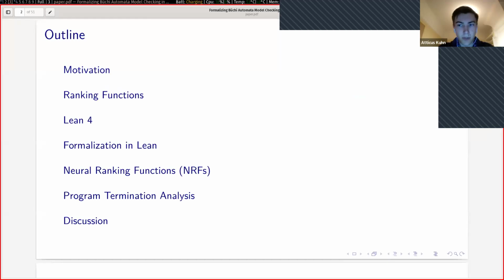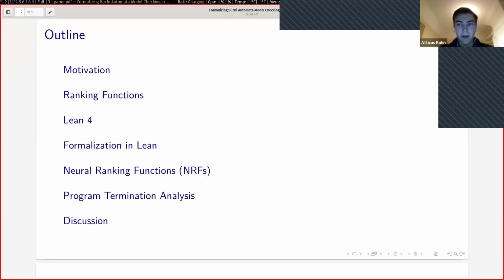So here's a brief outline of what I'm going to talk about today. First, I'm going to motivate my discussion. Why am I interested in this question? I'm going to introduce the theory of ranking functions as ranking functions pertain to the domain of formal methods. And I'm going to talk about why I decided to use Lean 4 to formalize this project and the method I use to formalize this.